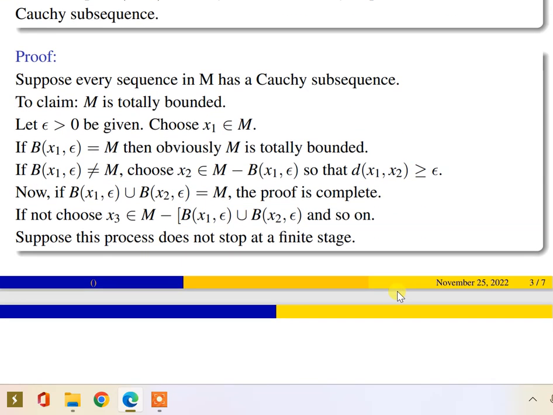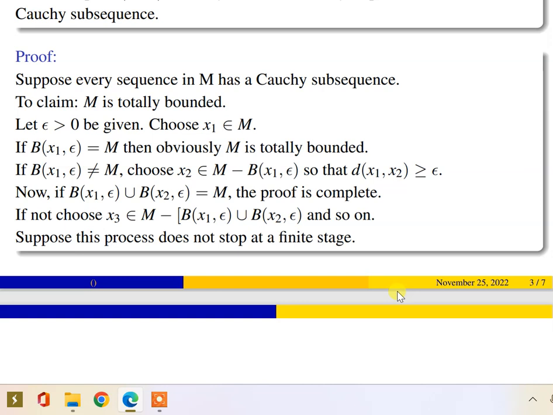Suppose that this open ball does not constitute M. Then choose another element, x2, which belongs to M but does not belong to the open ball B(x1, epsilon). So the distance between x1 and x2 is obviously greater than or equal to epsilon.